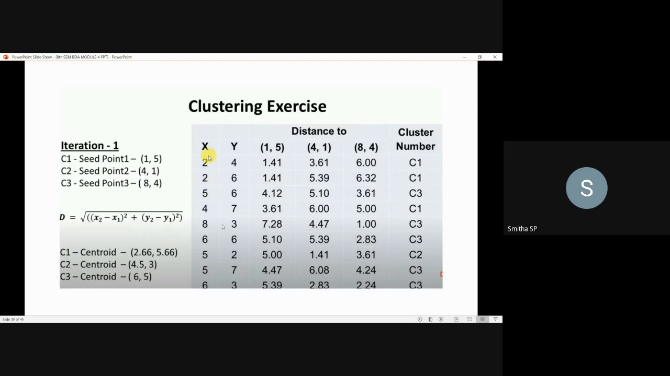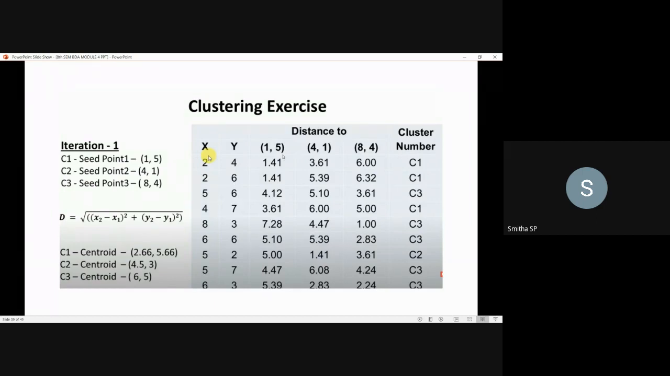Next, similarly here 8 comma 3. Okay, so which is the least one here? 7.28, 4.47, 1.00. So here the least distance is 1.00, which is the third cluster. So this 8 comma 3 data point will be moved to the third cluster. Okay, likewise you will be grouping the data points now.